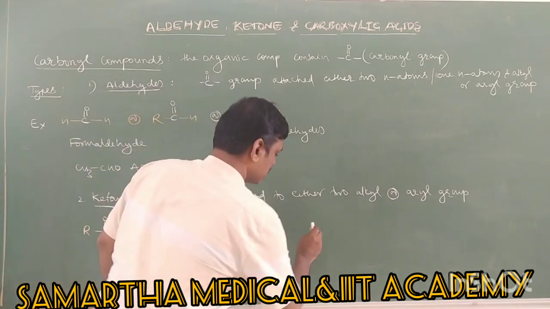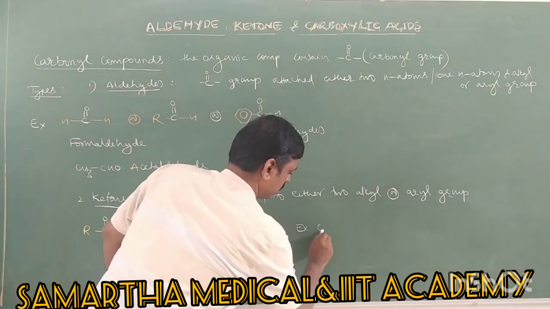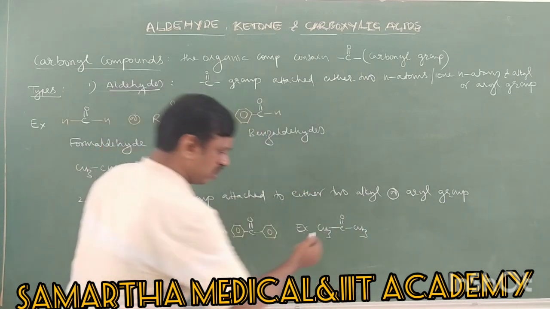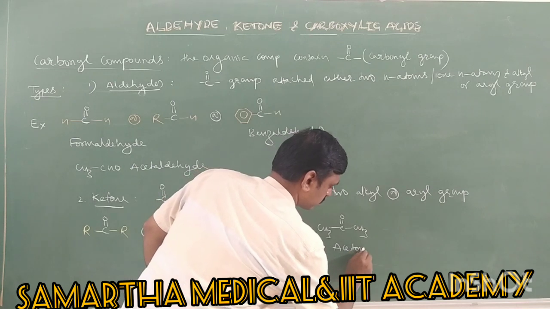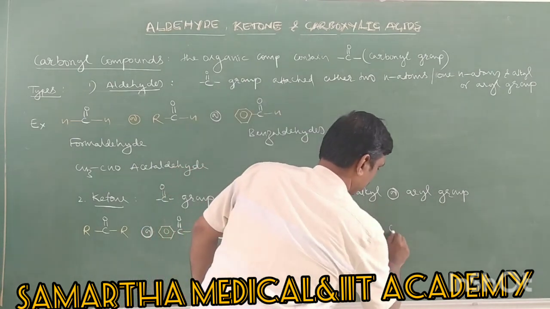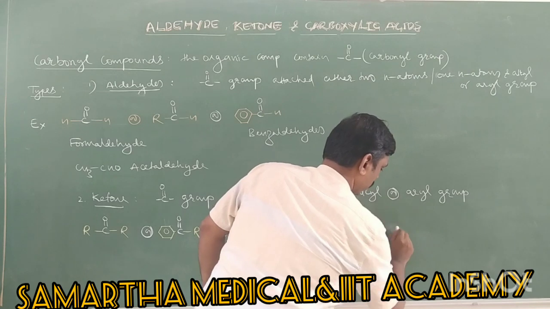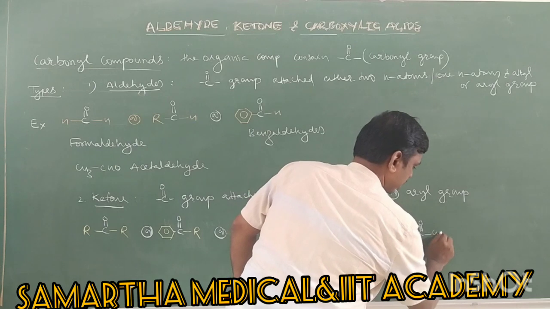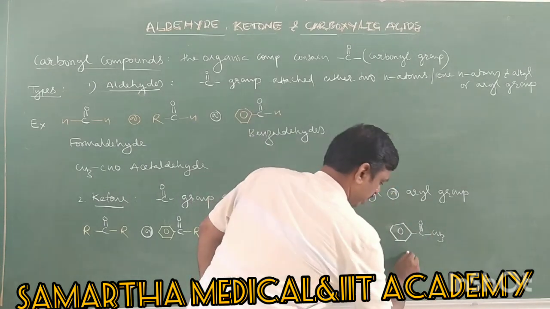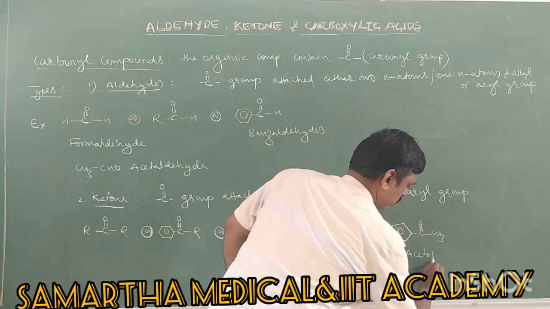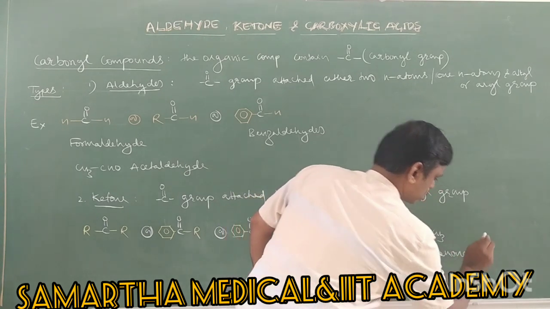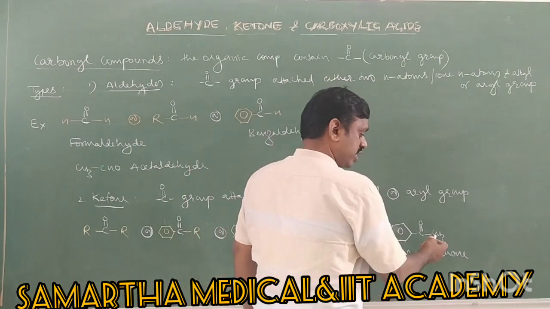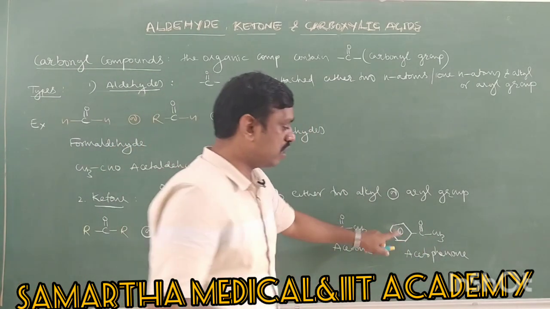Okay. Next is an example. If you take the example CH3 C double bond O CH3, both sides are alkyl groups, and its common name is acetone. Next, another example: let us take one side as an aryl ring and the other side as methyl. Its common name is acetophenone. Students, common names are important in aldehydes and ketones. It is acetophenone, with an alkyl group on one side and a phenyl ring on the other side.